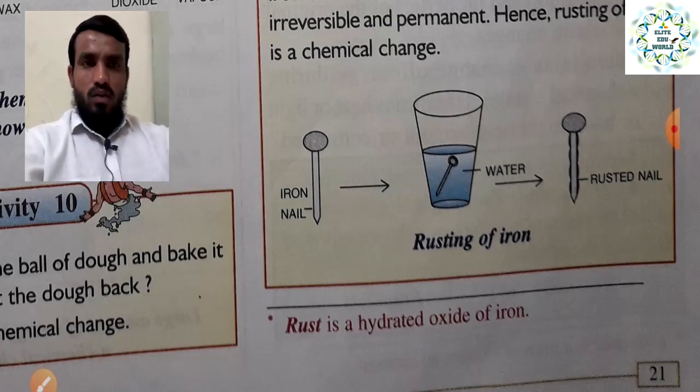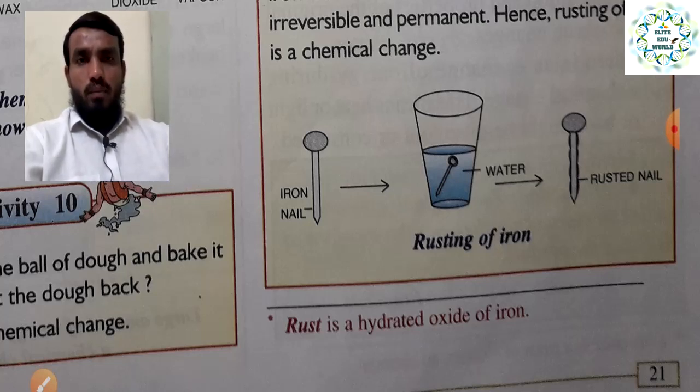And after rusting, if you try to attract it with the magnet, it will not be attracted easily, because the new form, the rust, is there, and rust does not have the ability to be attracted by a magnet. So that is why we can say the rusting of iron is also a chemical process, because rust is a new product which is formed, and it is not a reversible reaction. We cannot make normal iron from rust. Once it makes the rust, we lose the iron. So that is also a chemical reaction or chemical change.